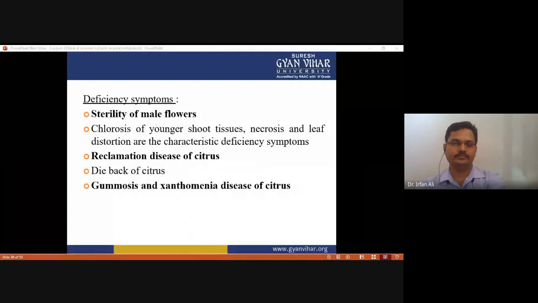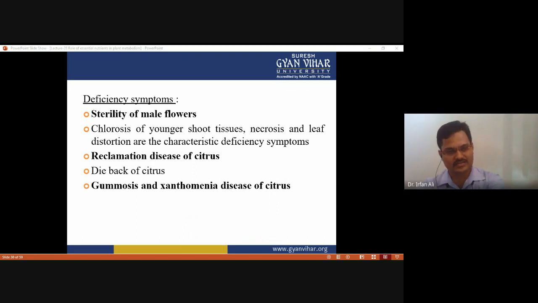And now the deficiency symptoms of copper. Due to the deficiency of copper, sterility of male flowers is observed, and chlorosis of younger shoot tissue, necrosis, and leaf distortion are the characteristic deficiency symptoms. Due to the deficiency, the reclamation disease of citrus and dieback of citrus have also been observed, and exanthema and xanthomania disease of citrus are due to this element's deficiency.